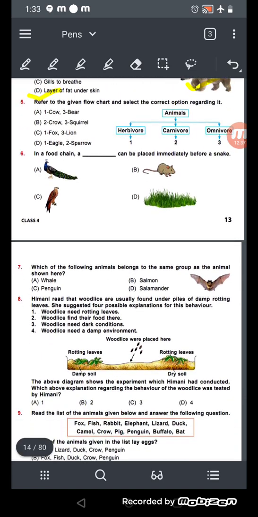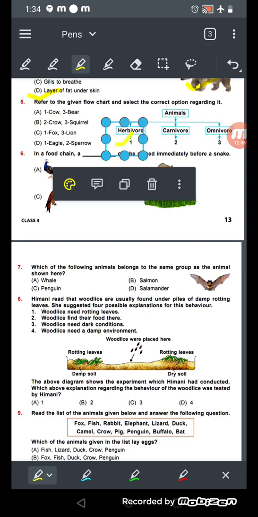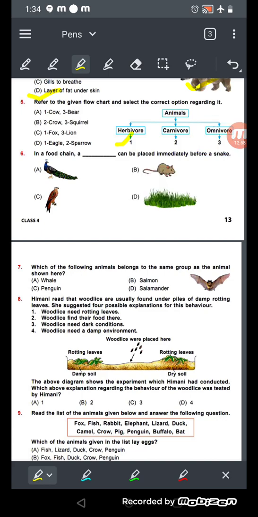Now refer to the given flow chart. Select the correct option regarding it. This is a flow chart. Animals are divided into three: herbivorous, carnivorous, omnivorous. Number 1 is cow, and number 3 is bear. Yes, can be. Number 1 is cow, number 3 is bear, omnivorous. Number 2 is crow, carnivorous, but number 3 is squirrel. No, squirrel will not be there, because squirrel is a herbivorous, not omnivorous.